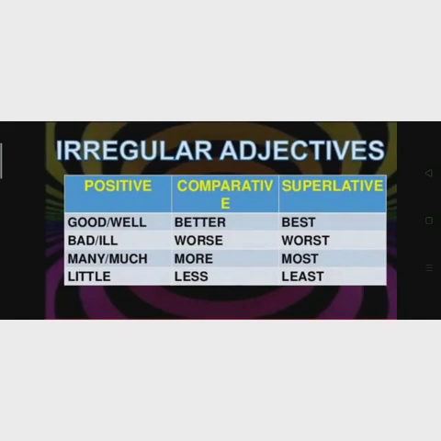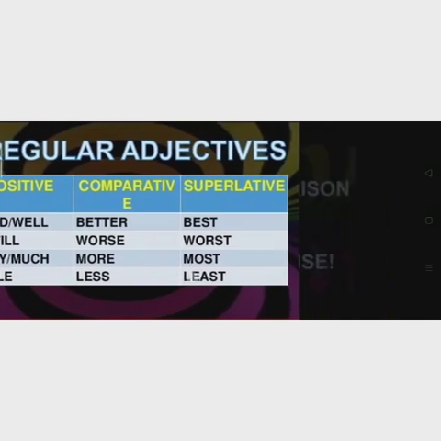Some irregular adjective examples we also need to study. Here we need to change the complete word. For example, good, better, best, or well, better, best. Bad, worse, worst, or ill, worse, worst. Many, more, most; much, more, most; little, less, least. This is also part of adjectives.